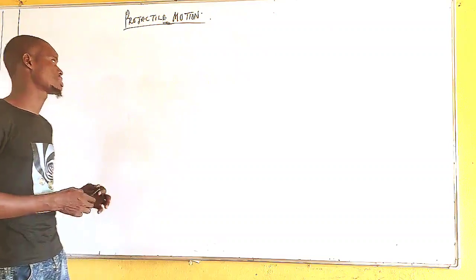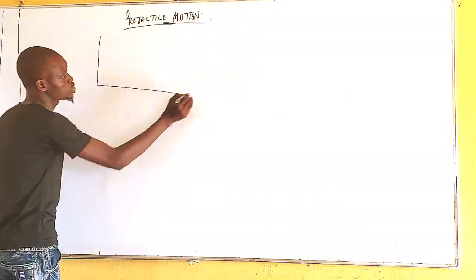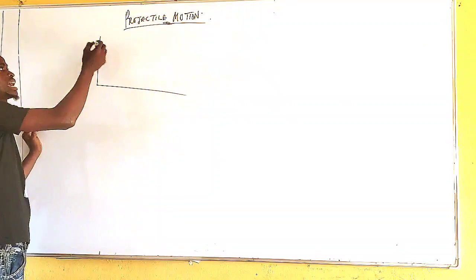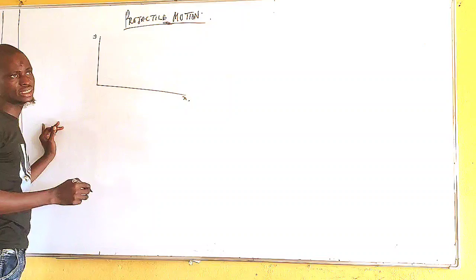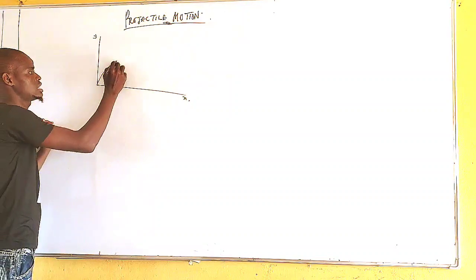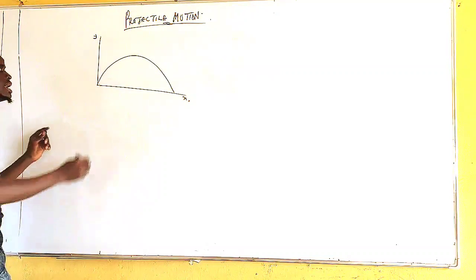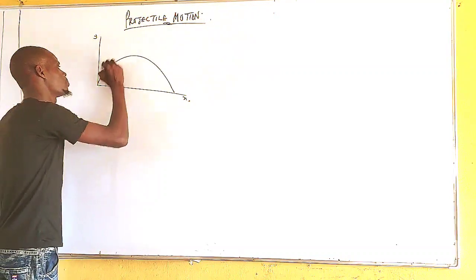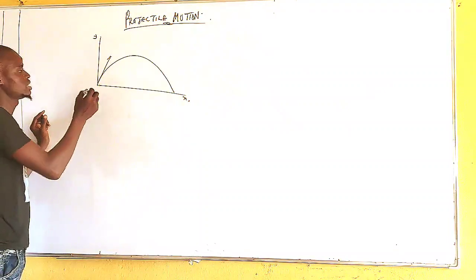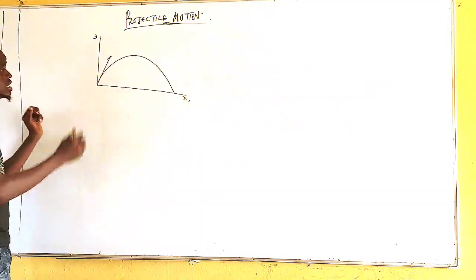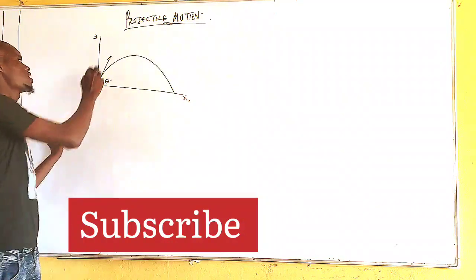Now, the reason is that when the bodies are moving, I said it is a two-dimensional motion. It simply means the kind of motion that is traveling in both the y-axis and the x-axis. The motion is always in this manner, like this, whereby it has a velocity. The velocity of the body is given to you. The body is always thrown with the velocity at an angle to the horizontal. Are you getting something now? So the velocity is u.